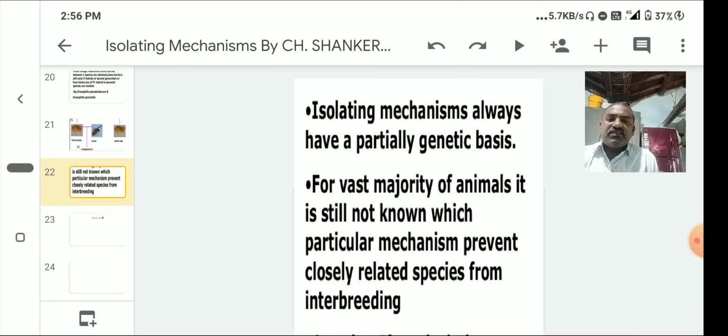Sympatric speciation: related populations occupying the same territory or geographical area are called sympatric populations.